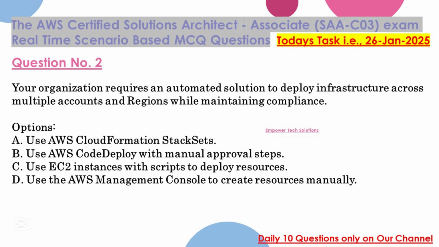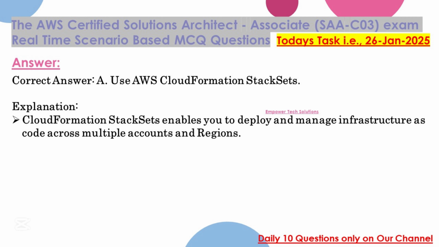C. Use EC2 instances with scripts to deploy resources. D. Use the AWS Management Console to create resources manually. Correct answer: A. Use AWS CloudFormation stack sets. Explanation: CloudFormation stack sets enables you to deploy and manage infrastructure as code across multiple accounts and regions.